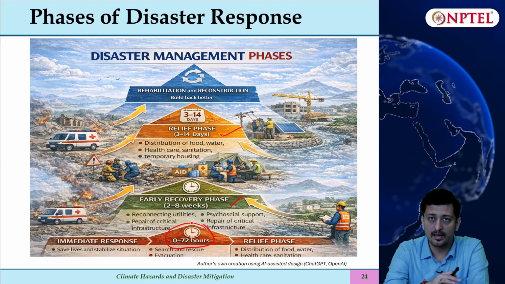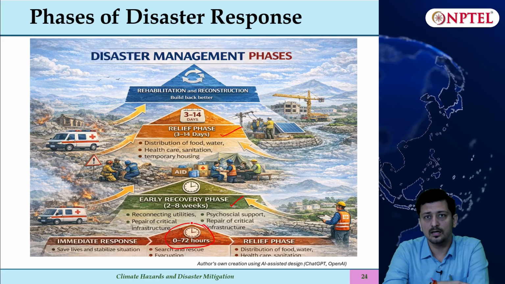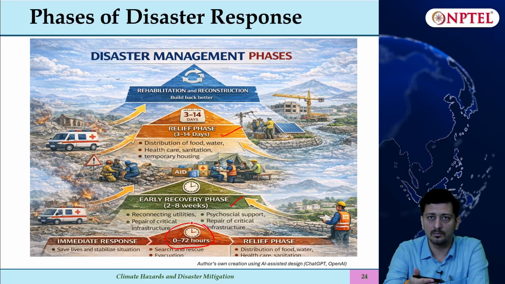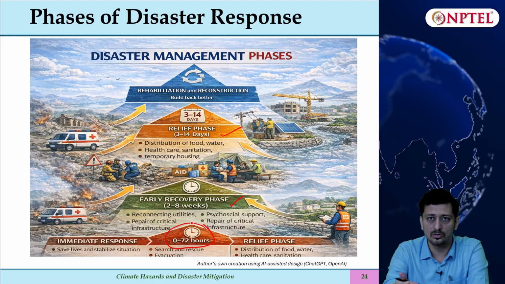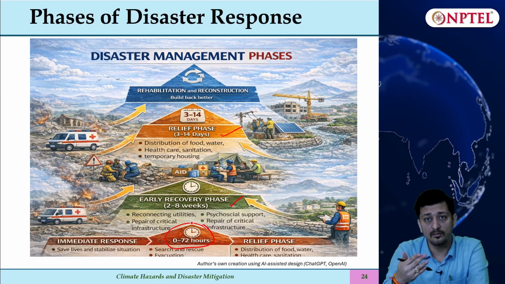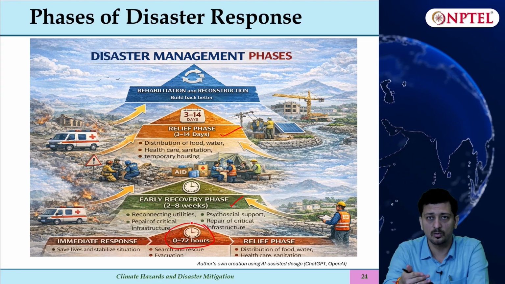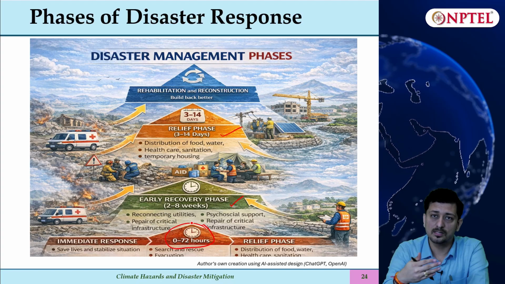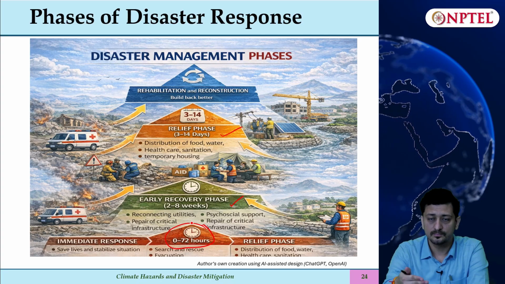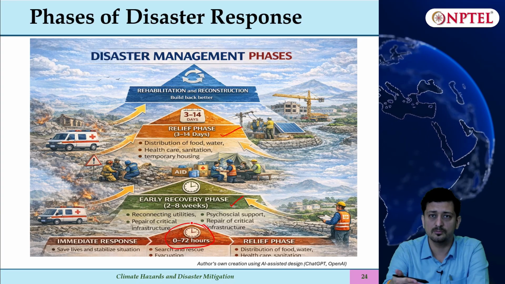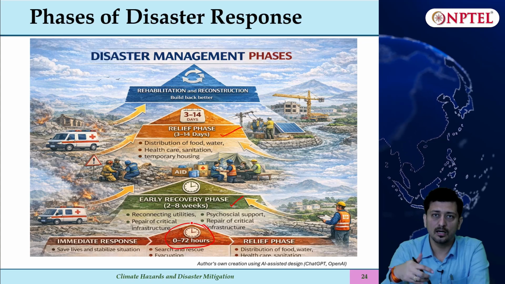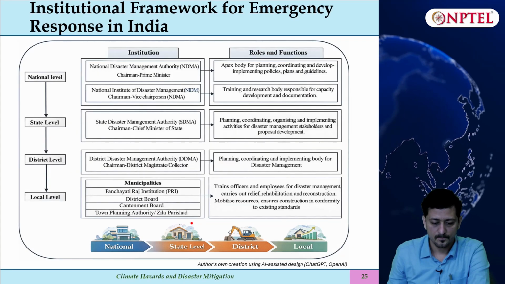If we can save many lives in that time, then of course there are some miracles which happen, that people tend to be rescued even after 10 days. In the 2001 Bhuj earthquake, it was seen that some people survived almost a week. So those are some exceptional situations. Otherwise, immediate response is more warranted.